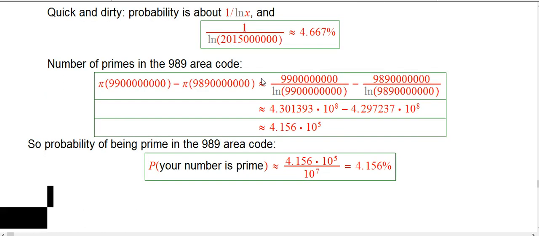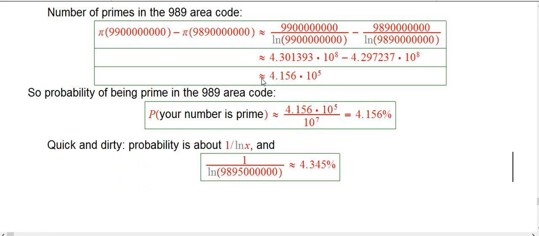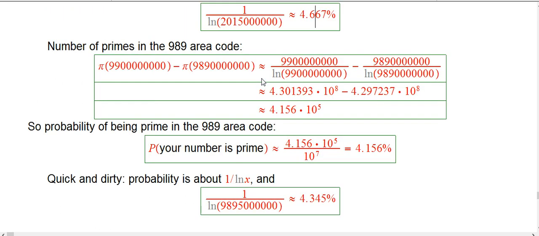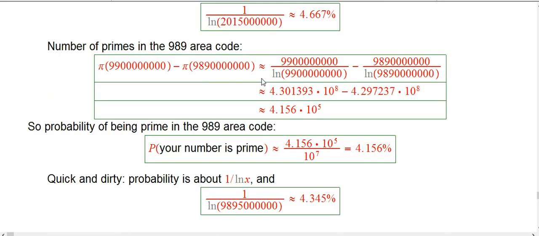With the quick and dirty way, the probability is about 1 over ln x, and I picked a number right in the middle of the area code, and you get about 4.345, about 4.3%. Again, those aren't super accurate, but the comparison is still pretty accurate. It's gone from about 4.5% down closer to about 4%. Not a drastic difference, but it's noticeable.